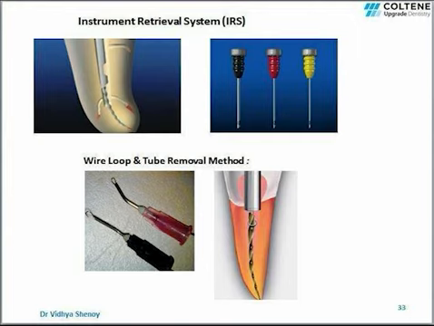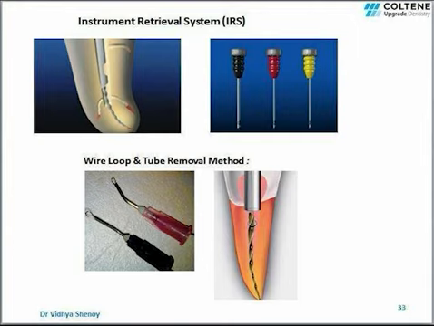Another technique for retrieving a separated instrument is the wire loop and tube removal method. Needle and ligature wire is used in this technique. The needle is cut to remove the beveled end. Then both ends of the wire are passed through the needle from the injection end until they slide out of the hub end, creating a wire loop. You can see how this is made in this image here.